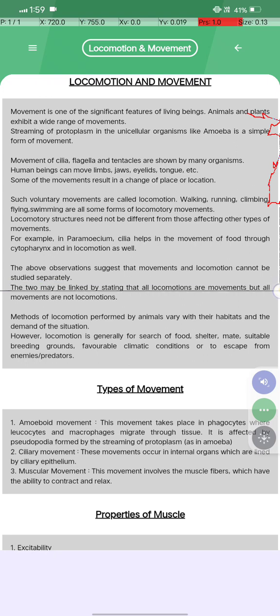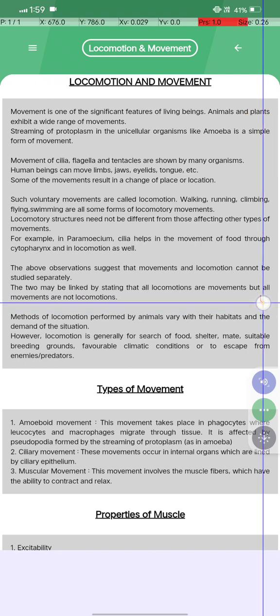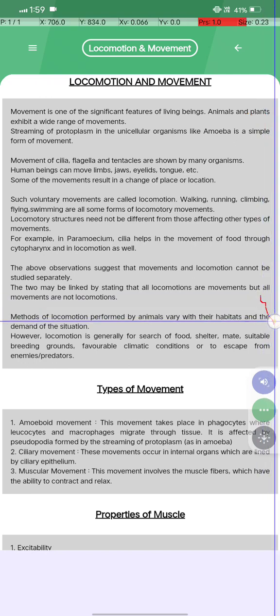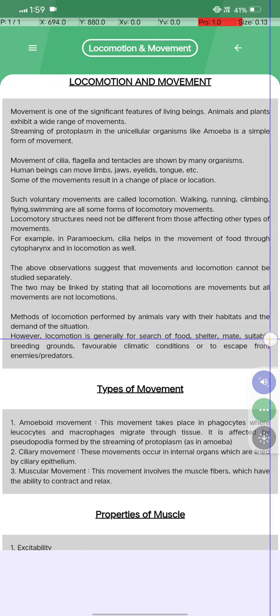The two may be linked by stating that all locomotion is movement, but all movement is not locomotion. The method of locomotion performed by animals varies with their habitat and the demands of the situation. However, locomotion is generally for the search of food, shelter, mate, and suitable breeding ground, favorable climatic conditions, or to escape from enemies.